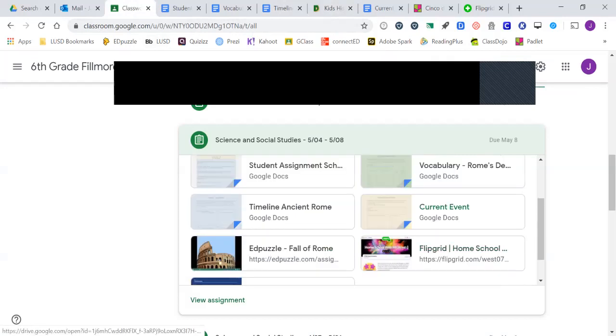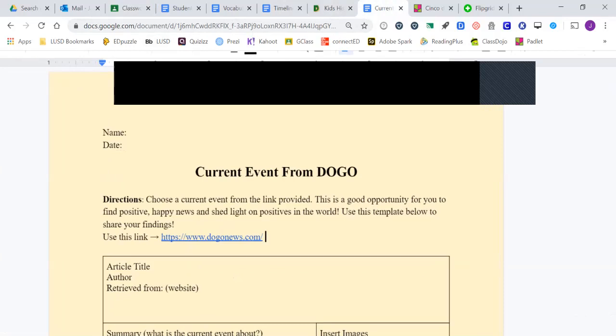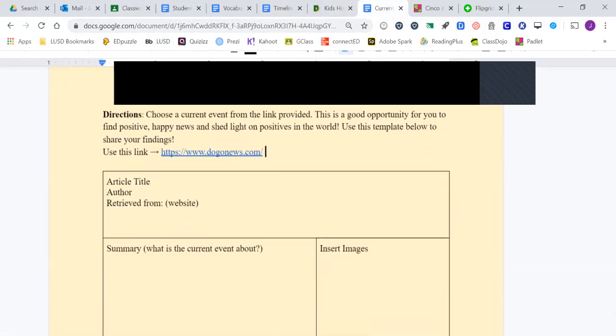And the next one here is a current event assignment, which if you click on it looks like this in this peach color. Choose a current event from the link provided. This is a good opportunity for you to find positive, happy news and shed light on positives in the world. Use the template below that I created and share your findings.